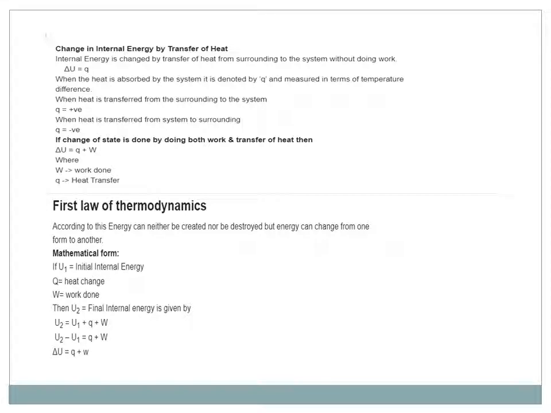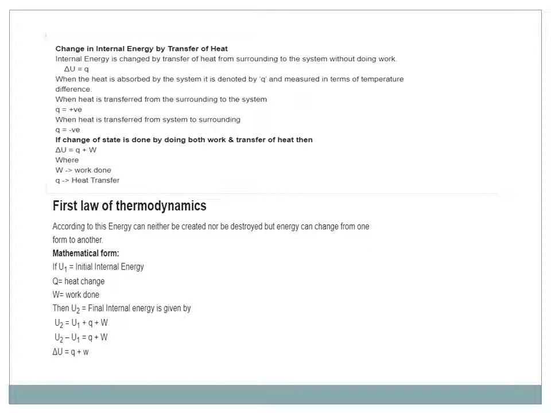Now, change in internal energy by transfer of heat. Internal energy is changed by transfer of heat from surrounding to the system without doing work. Delta U is equal to Q. When heat is absorbed by the system, it is denoted by Q and measured in terms of temperature. When heat is transferred from the surrounding to the system, then Q is positive.